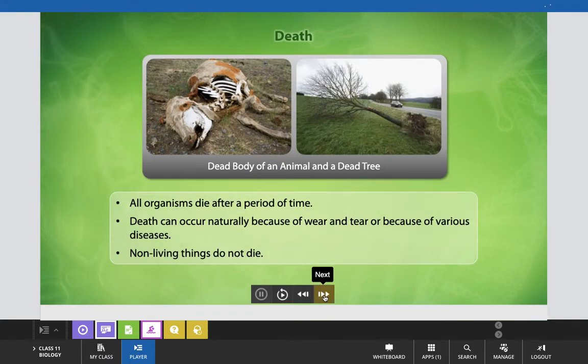Now come to death, which is also one of the fundamental characteristics present in living organisms. A dead body of an animal and a dead tree is shown here, means animals are also dying and plants are also dying. All organisms die after a period of time after completion of their lifespan. Death can occur naturally because of wear and tear or because of various diseases, and non living things do not die. We can say that this is one of the characteristic features of living.